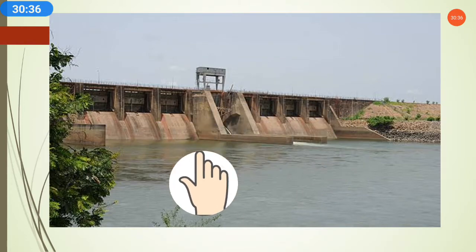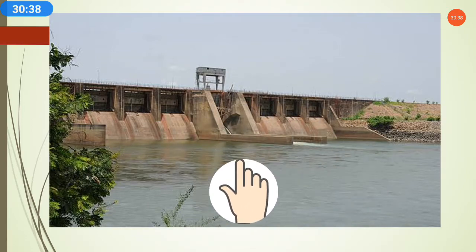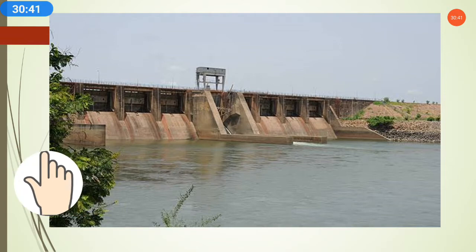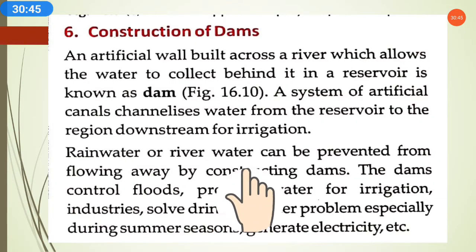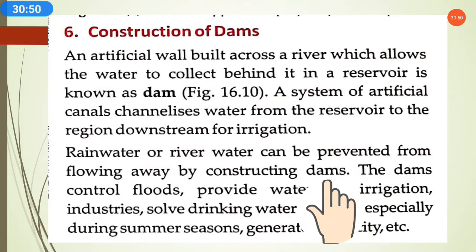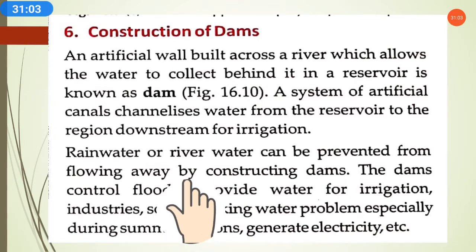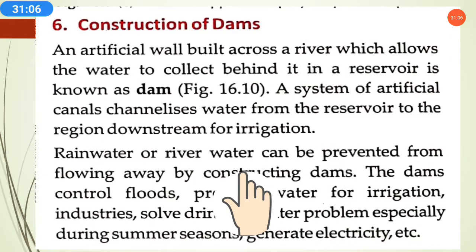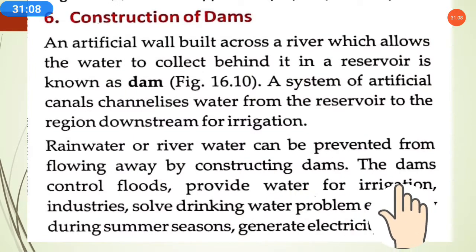So through the help of a dam we can store water, we can hold water, and this water we can use for those areas where water is required. Rainwater or river water can be prevented from flowing away by constructing a dam. It means that if all the water flows and collects at an area where water is not much required for irrigation purposes, a dam helps to stop this water, to hold it from flowing away, so that we can use this water for the purposes where much water is required.